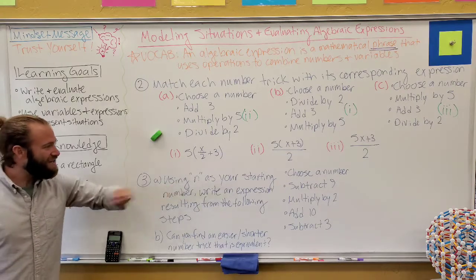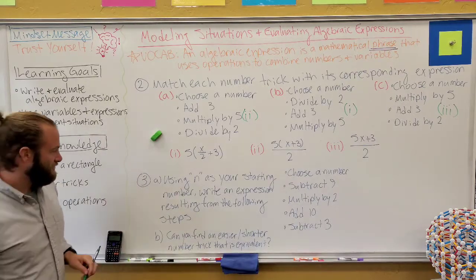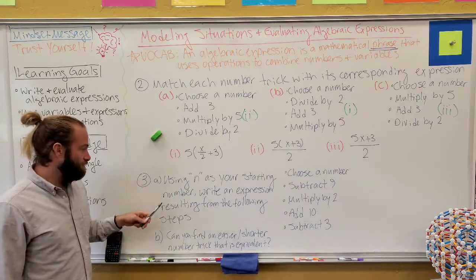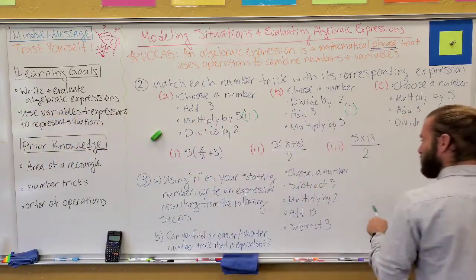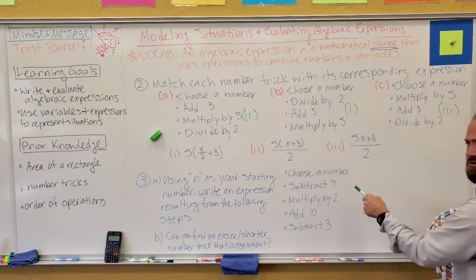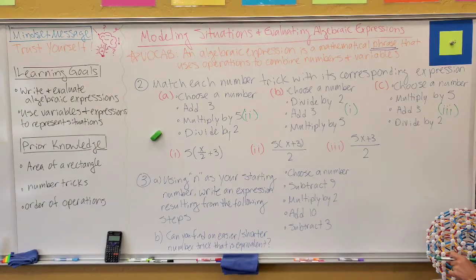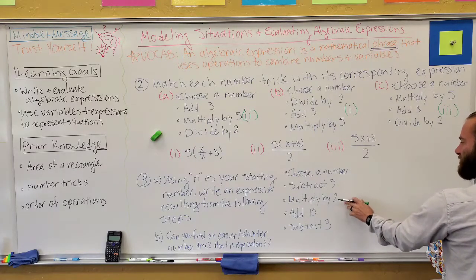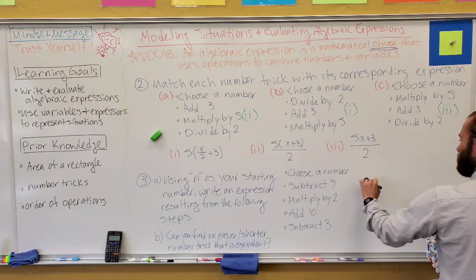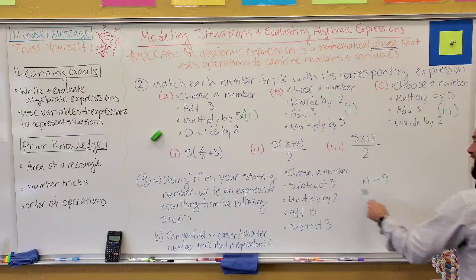Let's tackle example 3 here. So using n as your starting number, we used x here, but any letter is okay. Write an expression. So let's go ahead and do this. So choose a number, subtract, let's think it through first before we tackle writing it. Subtract 9 before multiplying by 2. I think you and I both agree that we're going to need to use parentheses because we want subtraction before multiplication. So if we choose n as my starting number and subtract 9, but then I want to multiply that